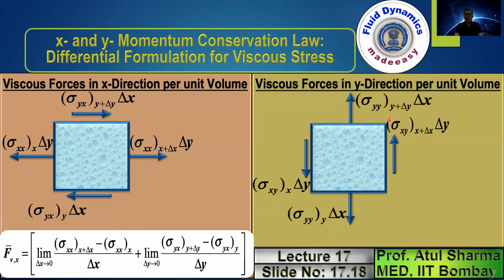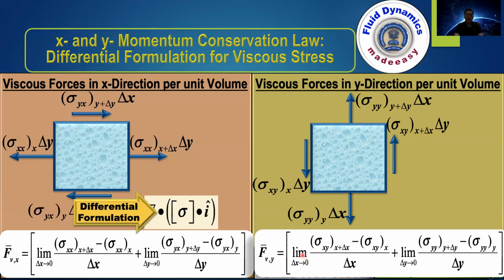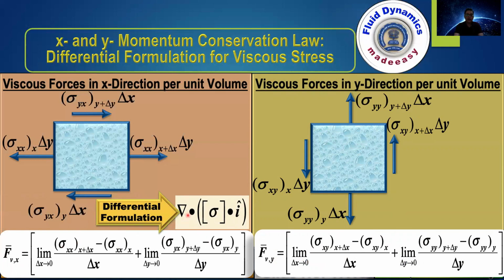The viscous force in the y direction is expressed here. And here again, if you take the difference and divide by the volume, you get a differential term, where in this case it is del dot sigma dot i. Basically sigma dot i is sigma xx i plus sigma yx j, and del dot sigma dot i is given by del by del x of sigma xx plus del by del y of sigma yx.